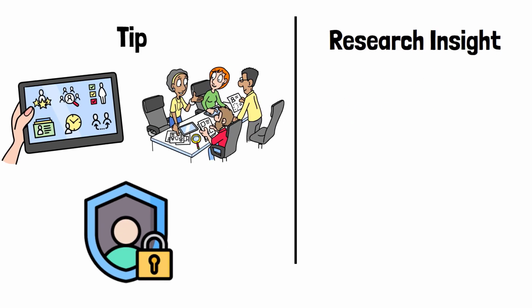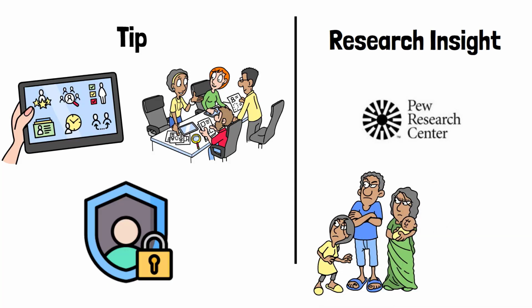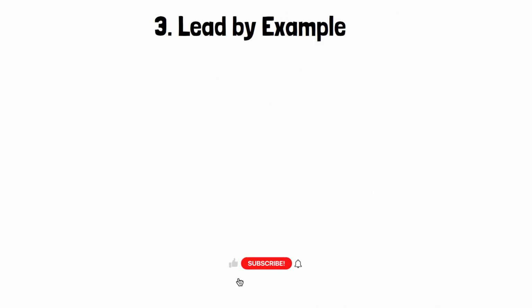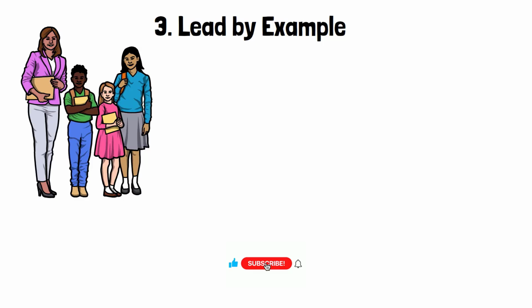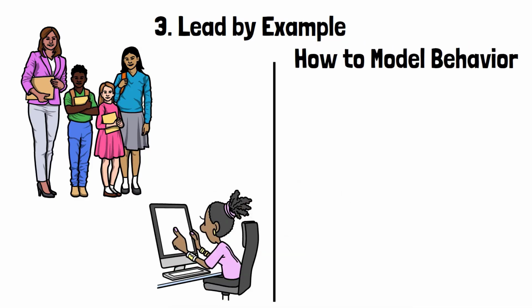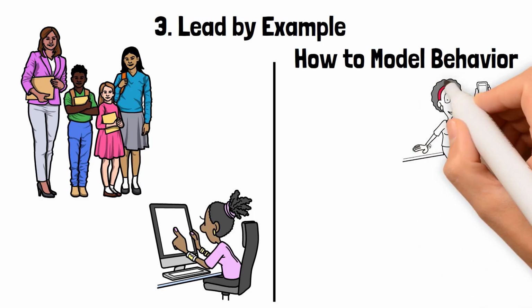Research insight. A study from Pew Research Center found that families who use parental controls report 20% fewer conflicts over screen time. 3. Lead by example. Kids learn by watching you. Model healthy screen habits to inspire them. How to model behavior. Put your phone away during family meals. Share your own struggles.